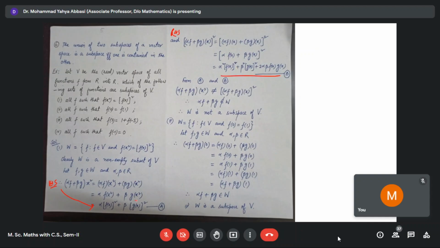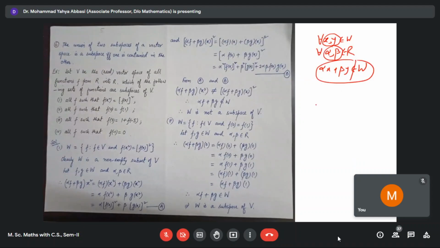So you see clearly that these two values may be equal for some particular values of alpha and beta, but for a subspace it should be true for all x, y belonging to W and for all alpha, beta belonging to R. If alpha x plus beta y belongs to W, then it is a subspace. Otherwise, if there exists a pair of elements of W or a pair of elements of R where this is not an element of W, then it is not a subspace.